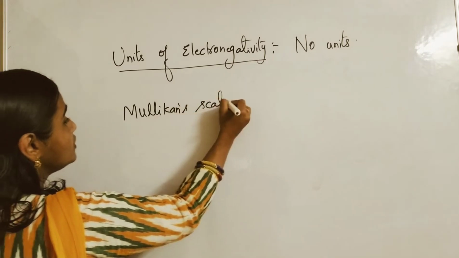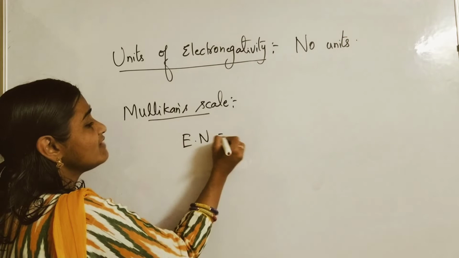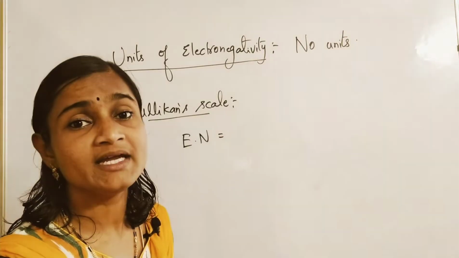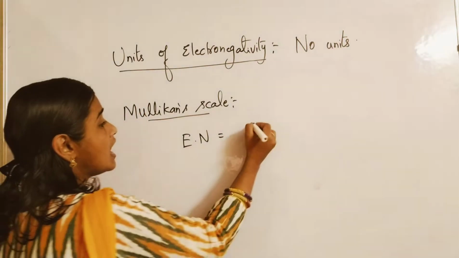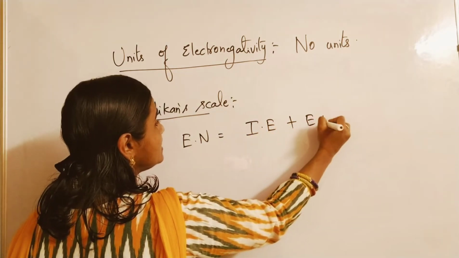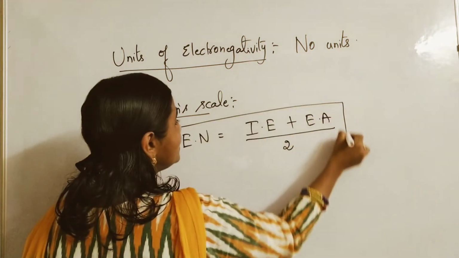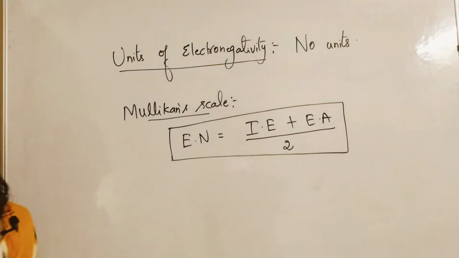So according to Mulliken's scale, electronegativity is given by one formula. Electronegativity EN is equal to what? IE plus EA by 2. Mulliken is the name of what? Scientist.